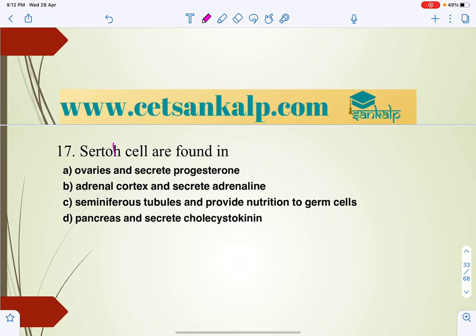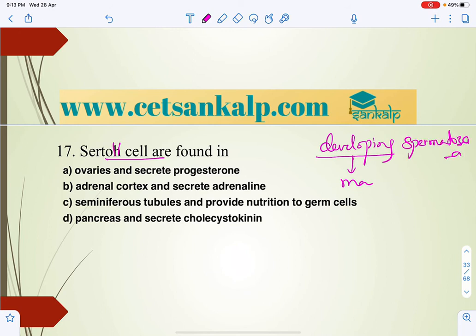Sertoli cells are found in... Generally we know what the role of Sertoli cells is. Whenever we consider that, in the presence of Sertoli cells, the spermatozoa that are developing and attaining maturity, that is the developing spermatozoa, get nourishment from the Sertoli cells. That is the role of Sertoli cells.